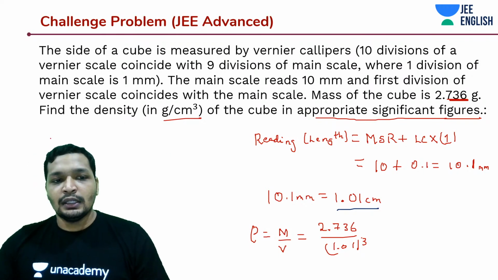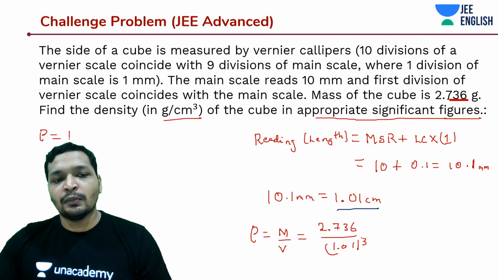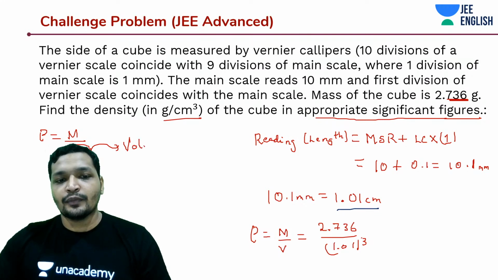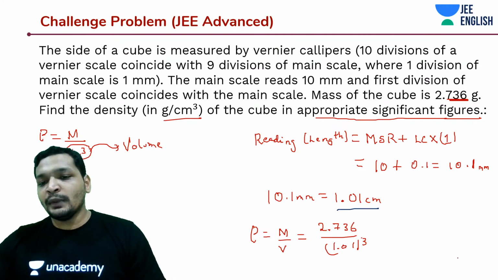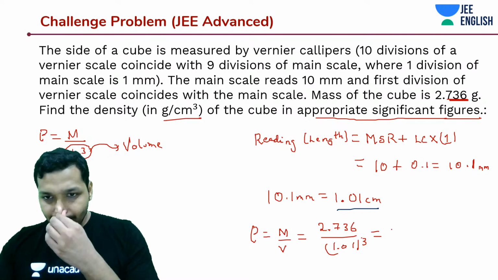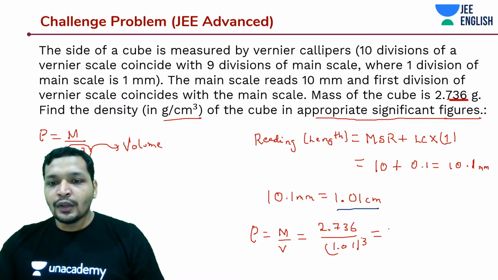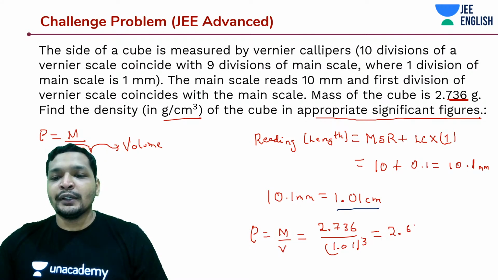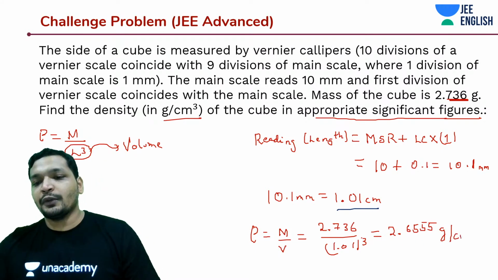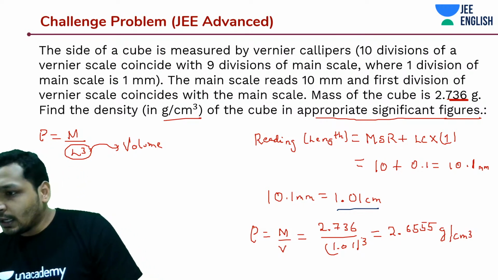In this case it is cube, so mass by length cube is what we did, right? Now this is volume, right? So how much is this? This is 2.736 divided by 1 cube. You would get something like 2.655555, so gram per centimeter cube. You can work it out, and